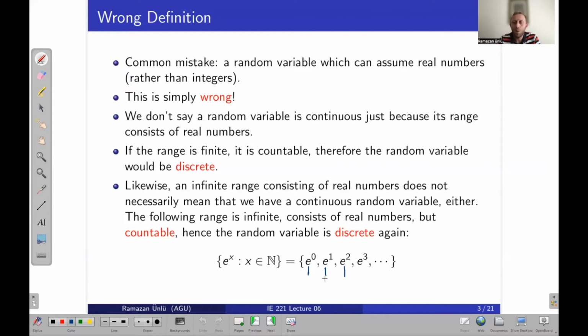So how can we differentiate continuous and discrete random variables? If we can enumerate them, if we can count them, those are discrete random variables. On the contrary, if we cannot enumerate them, if they are not countable, then these are continuous random variables.